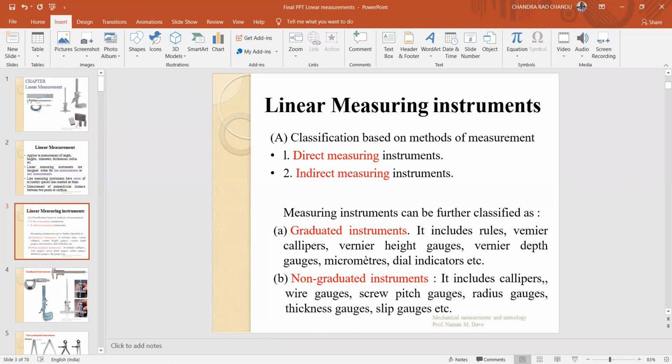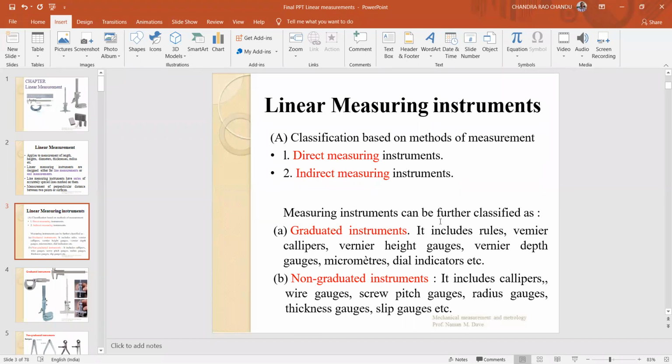For example, if you want to measure an angle using a sine bar, you use the formula sine theta equals h by l. You measure the height of slip gauges, and finally find theta. That means theta is calculated indirectly. An example of an indirect measuring instrument is the sine bar. In case of direct measuring instruments, we always measure the physical quantity directly without any calculations or formulas. These direct measuring instruments are further classified as graduated instruments or non-graduated instruments.